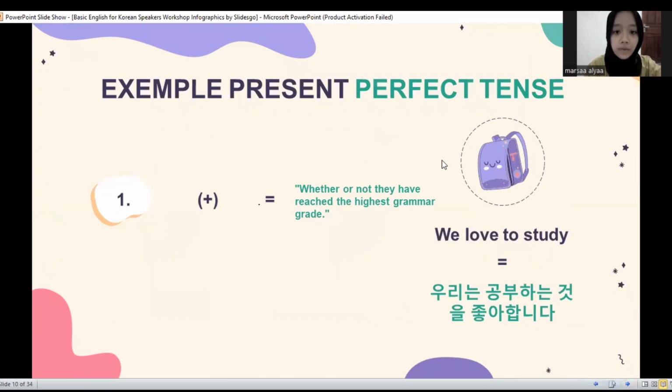Example of present perfect tense. In the journal, whether or not they have researched the Hague has grammar correct station in accord with the present perfect tense pattern, namely subject plus have plus verb 3. Present perfect tense is used to describe an event that just happened.